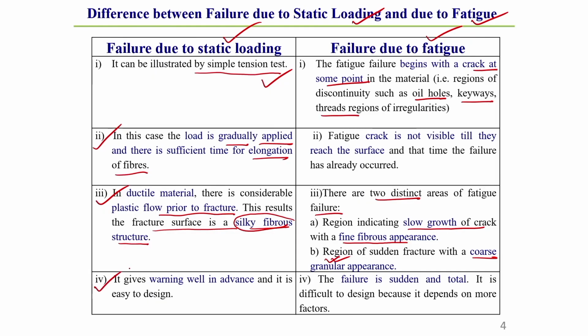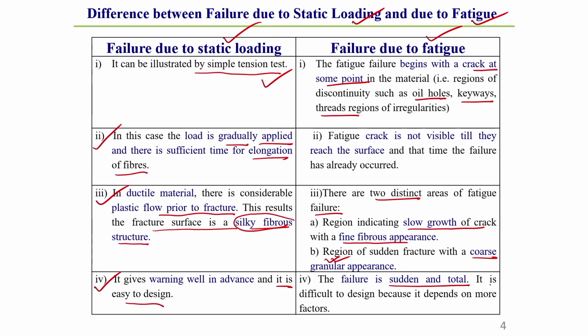Then in the fourth point you see, in case of static type of loading, it is generally very easy to design, and it generally gives warning well in advance. That is why I have written here, it is easy to design, whereas fatigue failure is generally sudden and total, that means it occurs suddenly, and that is when the failure takes place.